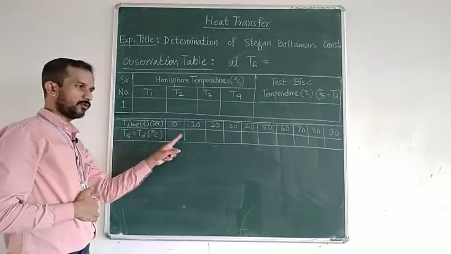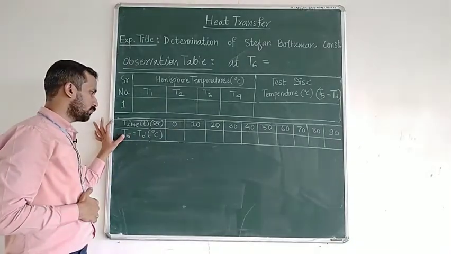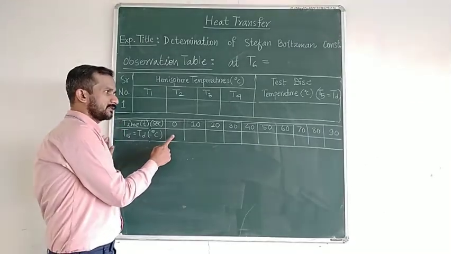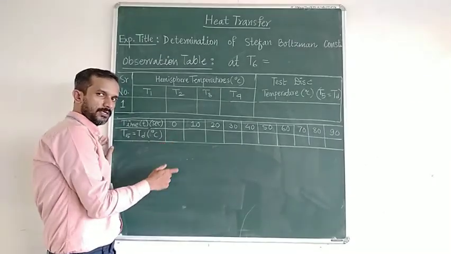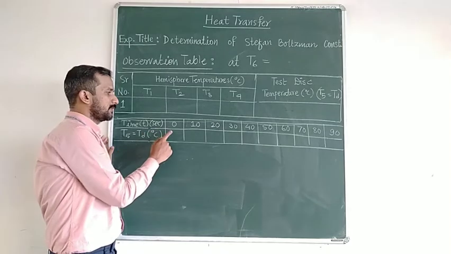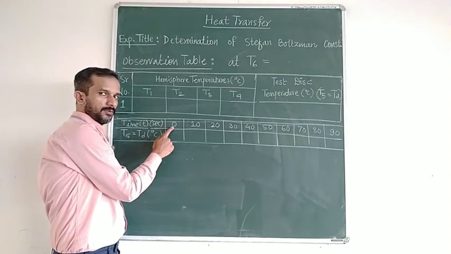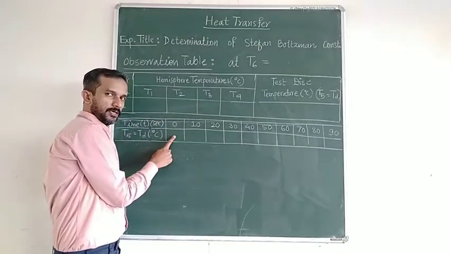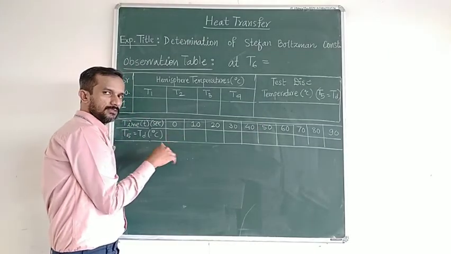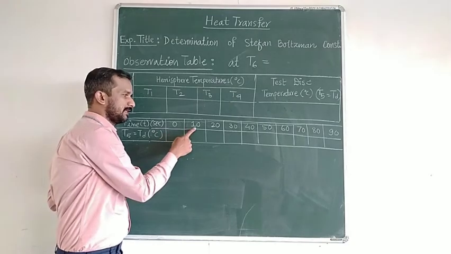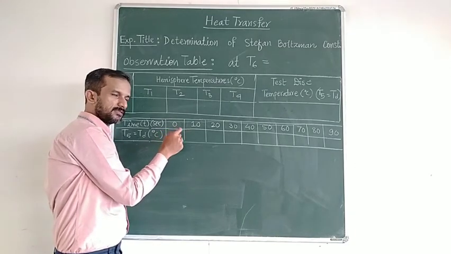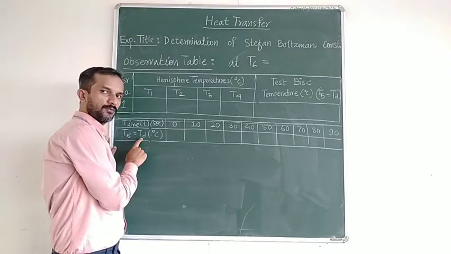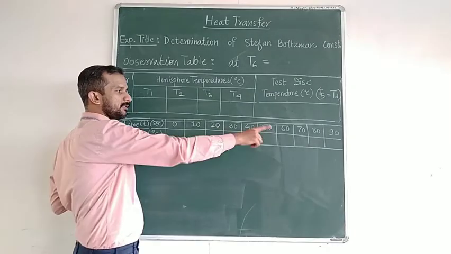Okay, this table is also for T5, but this is the variation of temperature with respect to time. Once the test disc is inserted into the hemisphere, we will start the stopwatch. In the beginning, whatever the temperature is, that will be T5. The same value will come here, and once the stopwatch is switched on, after each interval of 10 seconds, we are going to record the temperature of that test disc. So we will monitor T5, and we will record these 10 readings.